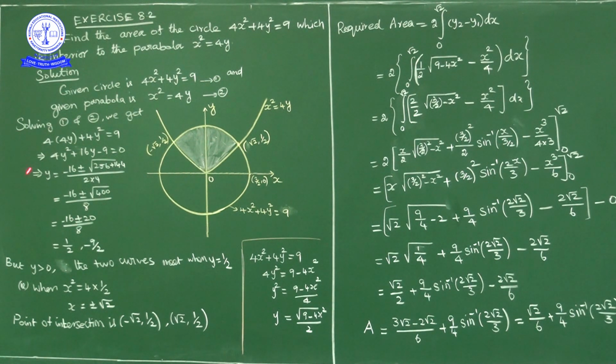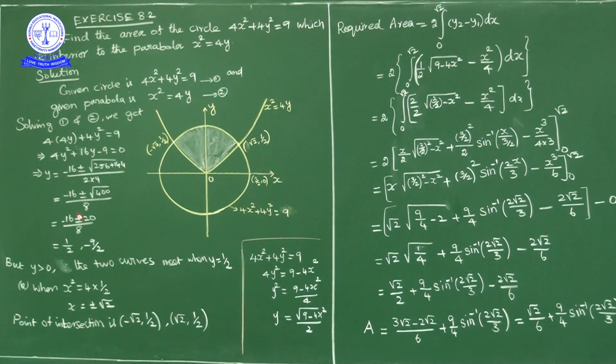So -16 ± √(16² - 4 × 4 × (-9)), that is 256 plus 144, over 2 × 4. So -16 ± √400, and the square root of 400 is 20. So (-16 ± 20)/8: that is (-16 - 20)/8 and (-16 + 20)/8.